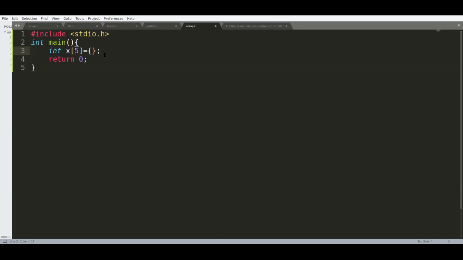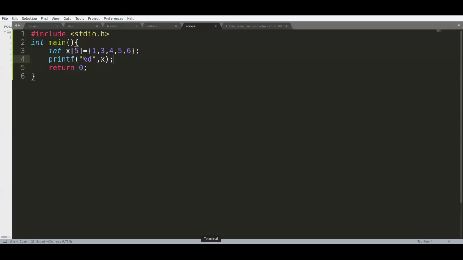Yeah, you are absolutely right. That is the difference between the static and dynamic type of declaration. First I want to show you the static type of declaration. I want to give some 5 values now. I just want to print. If you directly write a printf statement, and write %d and x, what happens in the case of array?